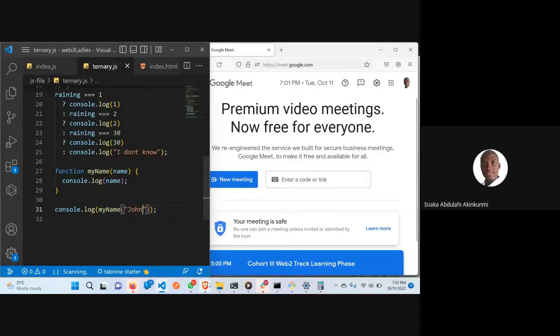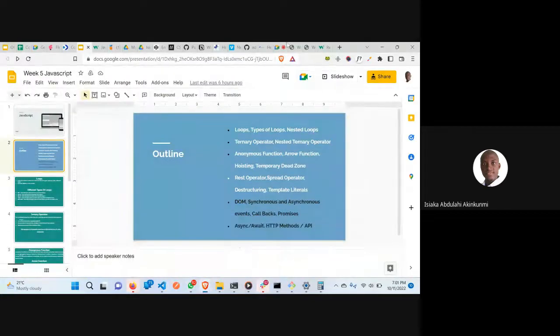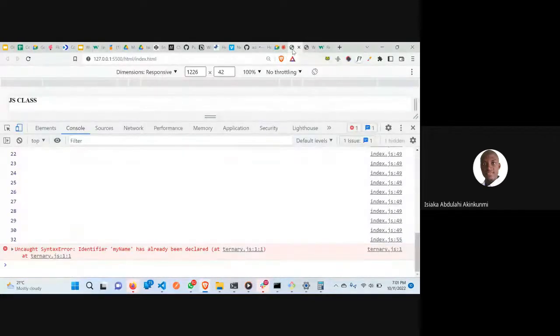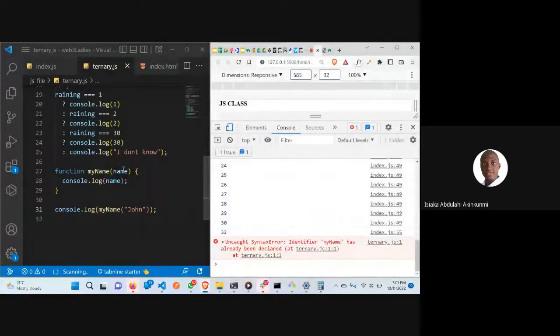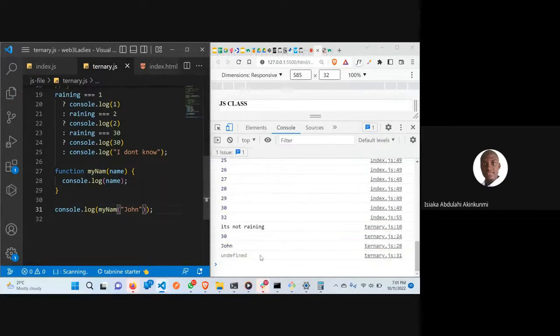We go back to our browser. My name has already been declared. Yeah, maybe somewhere I made a mistake. Let me just remove one. I've declared it at the top. The reason why it's bringing John, but it's also bringing undefined, is that when you are writing a function, you must return something.